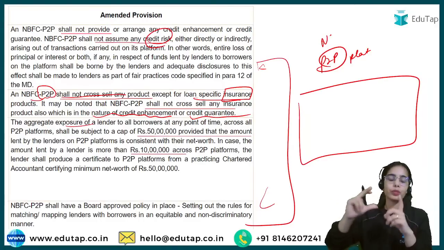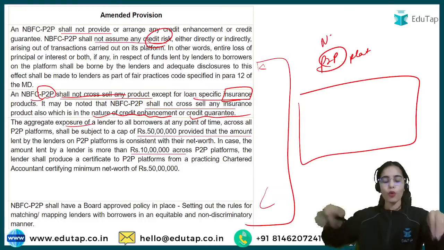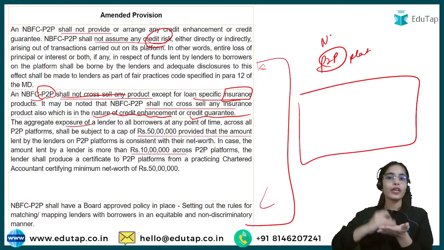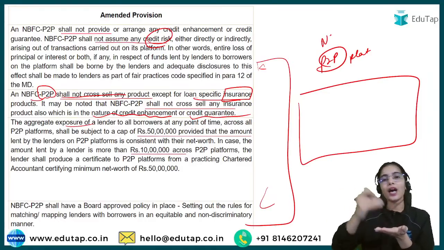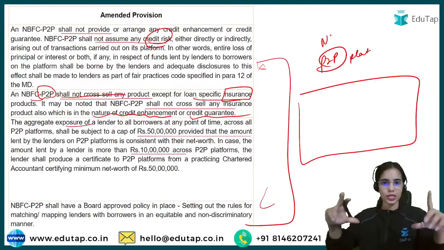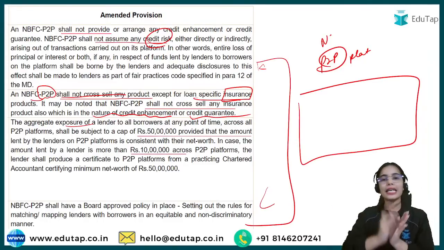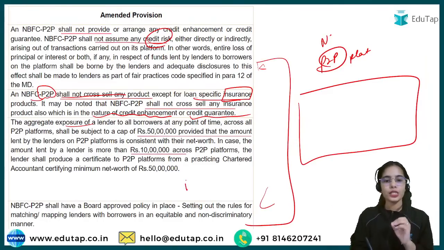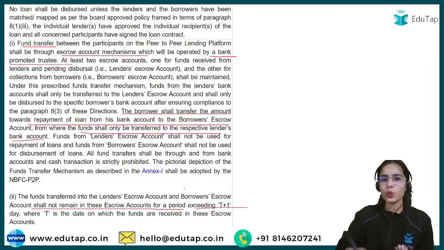And one lender across all the P2P platforms, if it has more than 10 lakh of exposure, then it has to show a certificate that my net worth is at least 50 lakh rupees. Okay. So this is the idea. Okay. And escrow accounts are required.